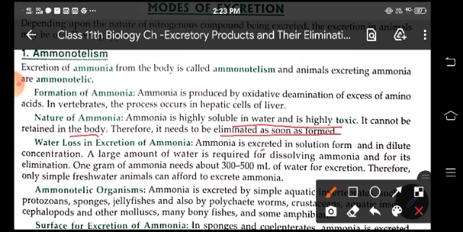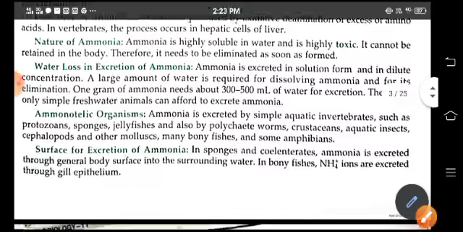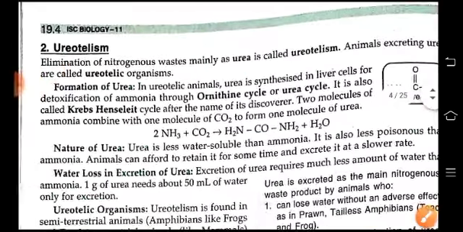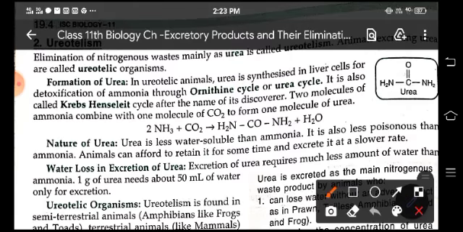So ammonia is excreted in solution form and in dilute concentration, and a large amount of water is required for dissolving the ammonia, about 300 to 500 milliliters of water for excretion. So simple freshwater animals excrete ammonia. Now ureotelism, the elimination of nitrogenous waste like urea, is called ureotelism, and the organisms are known as ureotelic organisms.